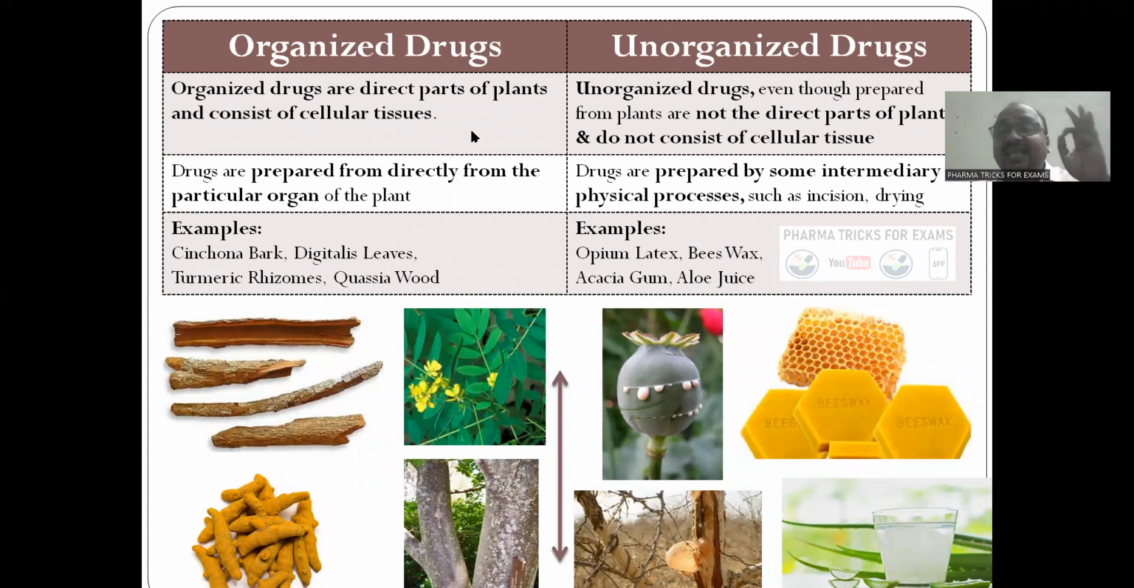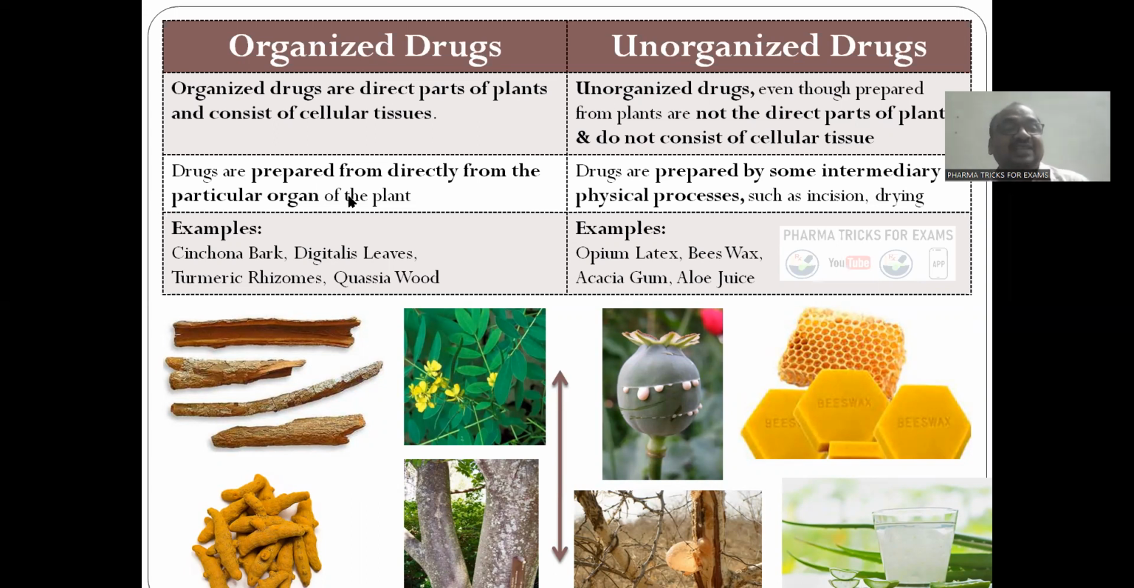Organized drugs are the direct parts of the plants and consist of cellular tissue, one organ, one particular shape. Leaf, bark, rhizomes, stem, like that, one particular part will be there. Unorganized drugs, even though they are prepared from the plants, are not the direct part of the plants. They do not consist of particular cellular tissue. For example, poppy tears, milk, beeswax. Beeswax doesn't have any structure, whereas leaf or bark consists of structure.